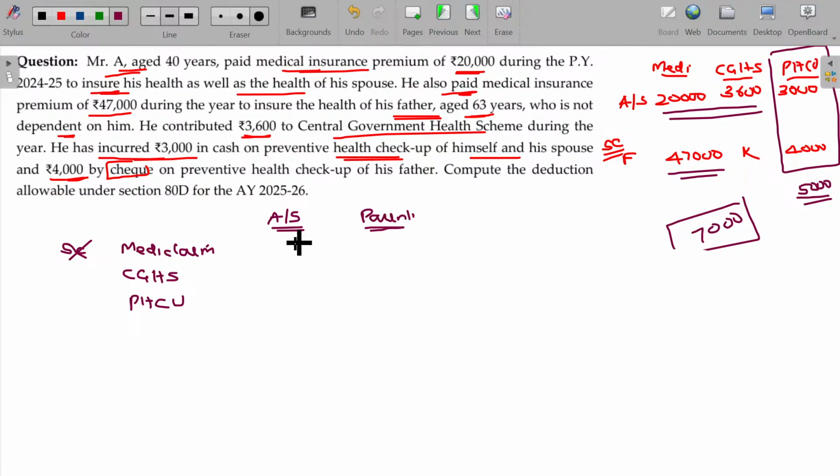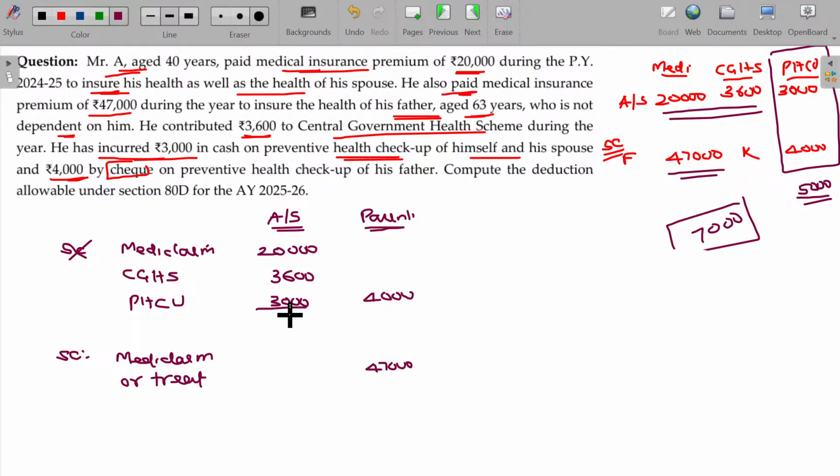For mediclaim policy, it's 20,000 rupees. Central government health scheme, 3,600. Preventive health checkup, 3,000 for assessee and self, 4,000 for parents. And in case of senior citizen, either it may be mediclaim or treatment, not applicable here, being 47,000 rupees.